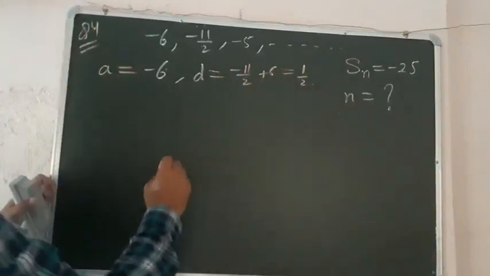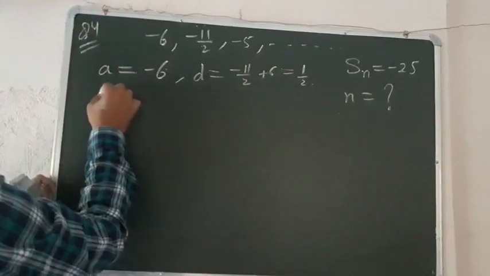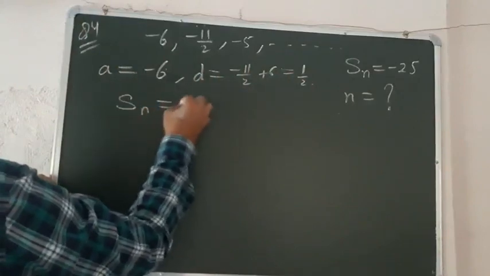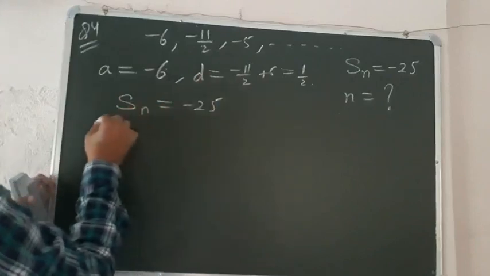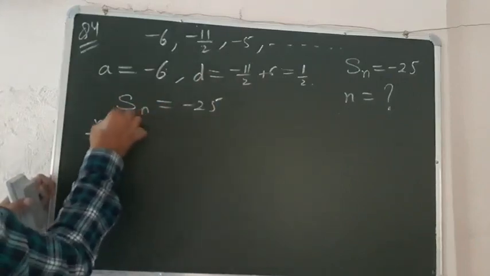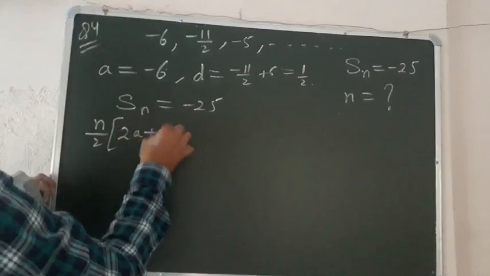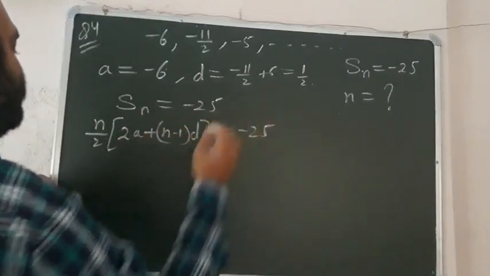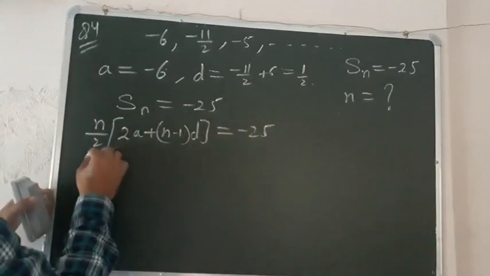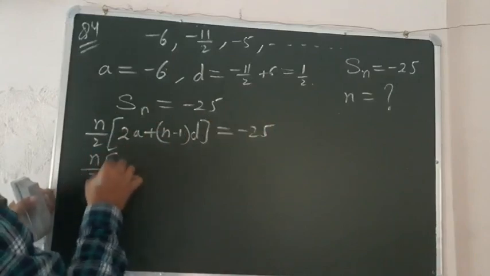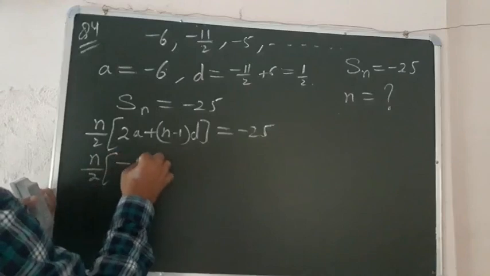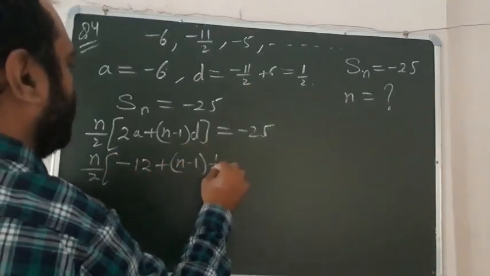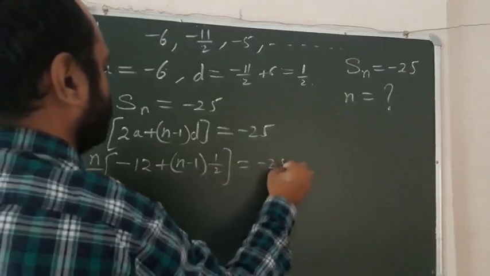The common difference is 1/2, and you have to use this formula: Sn is equal to -25 is given. You can use this formula n/2 into 2a plus n minus 1 into d is equal to -25, right? So the values go in: n/2 into 2 into a, means -12, plus n minus 1 into d, which is a half, is equal to -25.